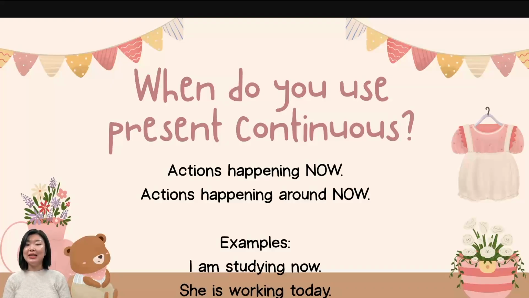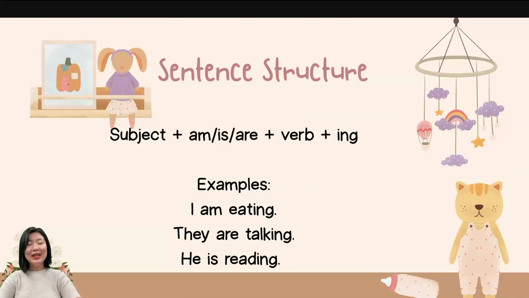She is working today. So it's happening around now. She's working today. So let's take a look at the sentence structure. So first, always remember to write your subject, and am, is, are, and verb plus ing form. For example, you could say, I am eating, they are talking, he is reading.